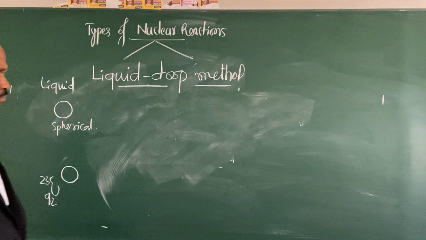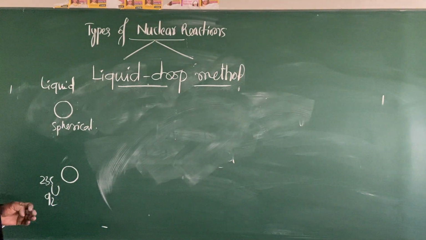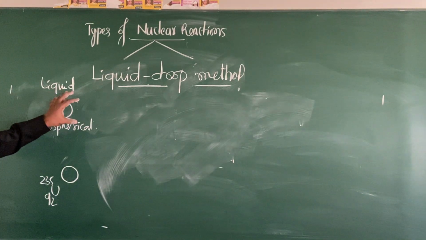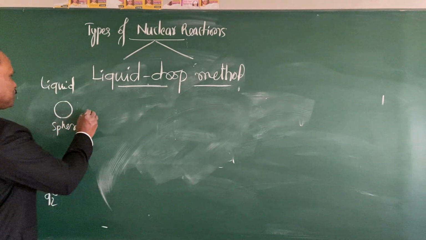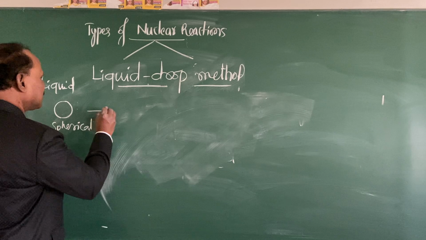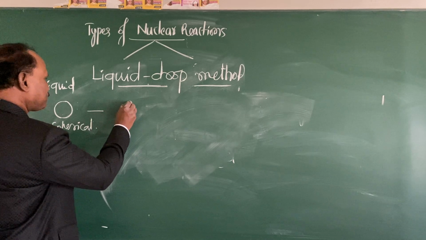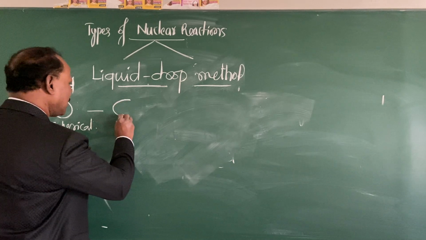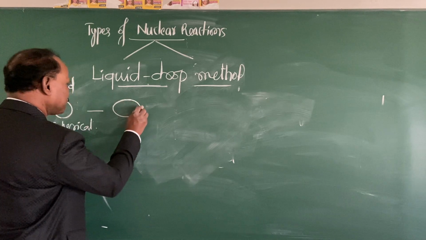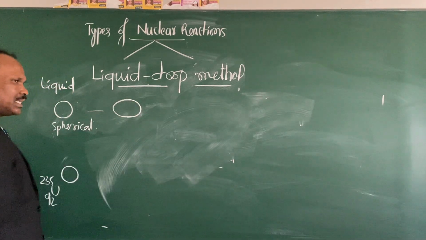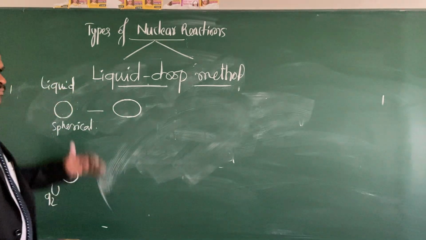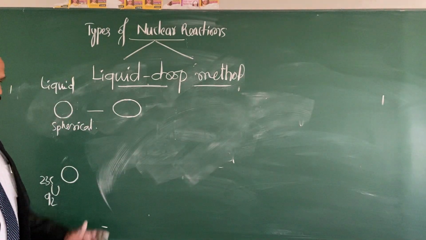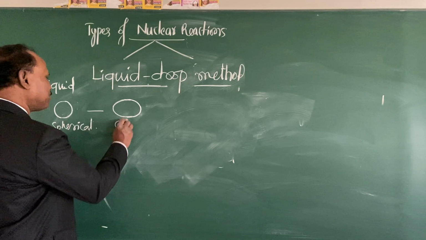Now next, Bohr-Wheeler says, when you look at this drop of liquid, after some time, due to surface tension, it gains this elliptical shape. It is elongated at the equator, bulged at the poles. So this is an elliptical shape.